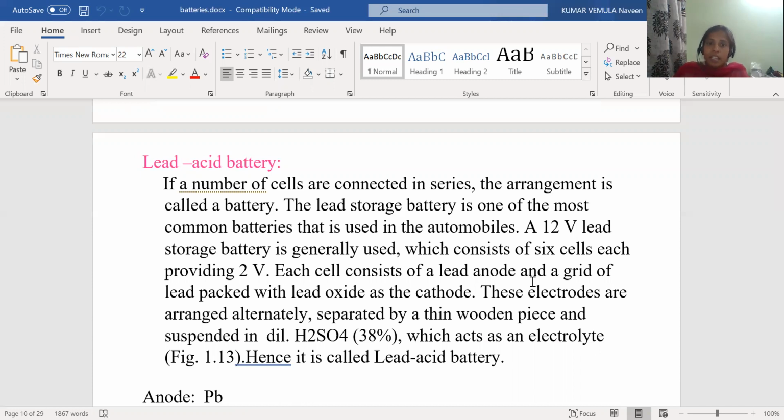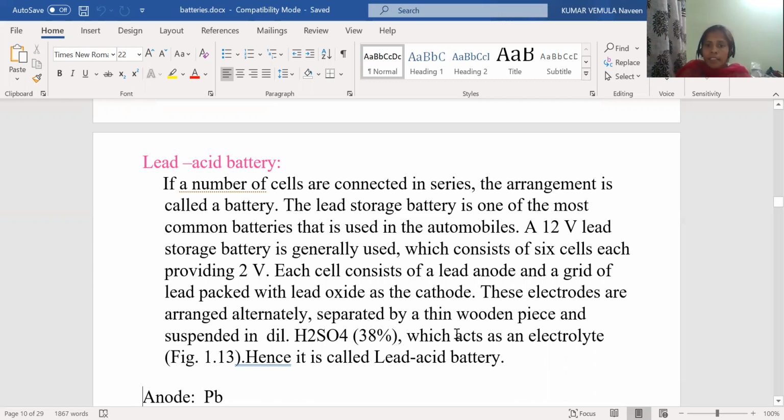Each cell consists of a lead anode and a grid of lead packed with lead oxide as the cathode. That means in this cell, we know that a cell is nothing but anode and cathode. Anode is lead and cathode is lead oxide. These electrodes are arranged alternately. That means lead, lead oxide, lead, lead oxide, lead, lead oxide. Like that, we are using around 6 leads and 6 lead oxides. When one lead oxide is there, that is nothing but one cell.